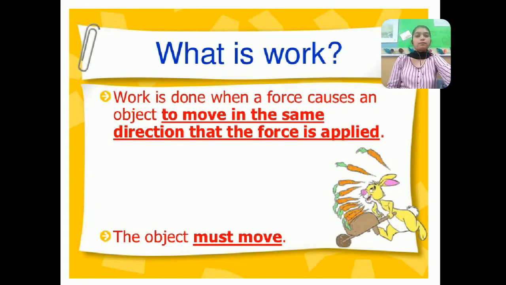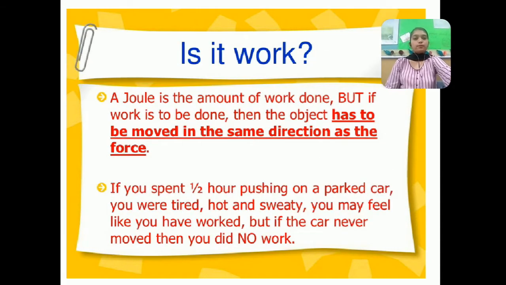What is work? Work is done when a force causes an object to move in the same direction that the force is applied. But the condition is the object must move. A joule is the amount of work done. But if work is to be done, then the object has to be moved in the same direction as that of the force. So there is a condition for work to be done.